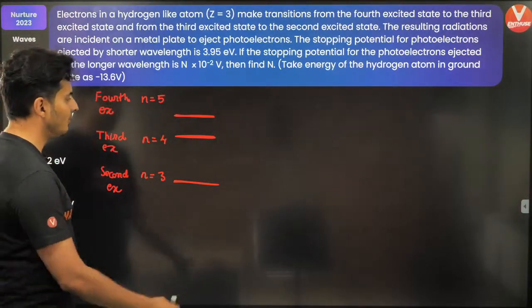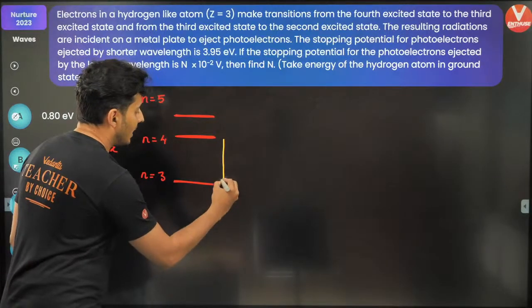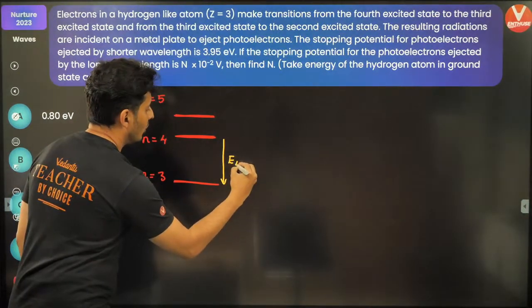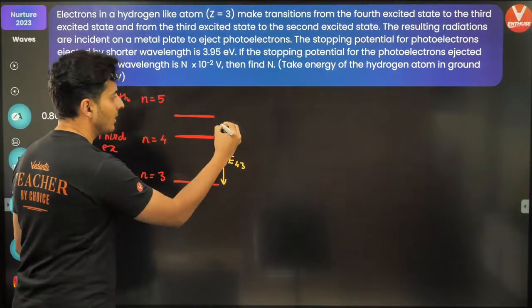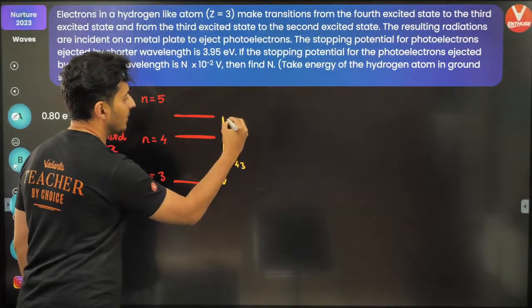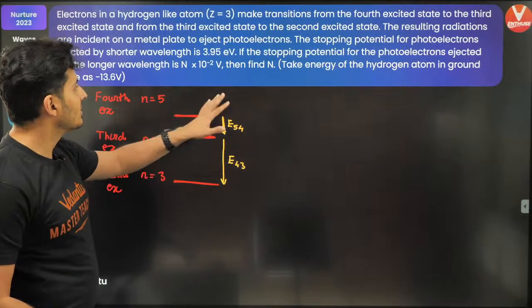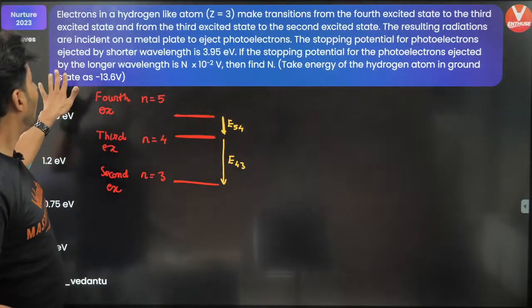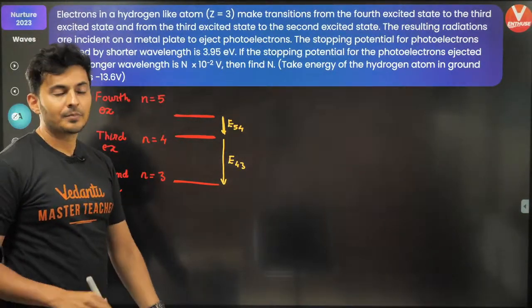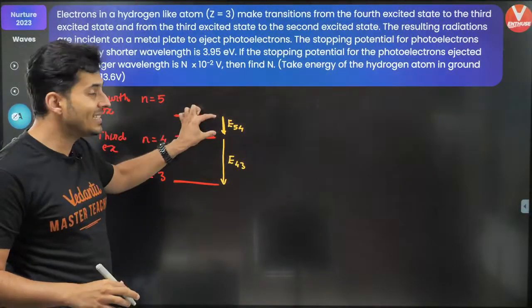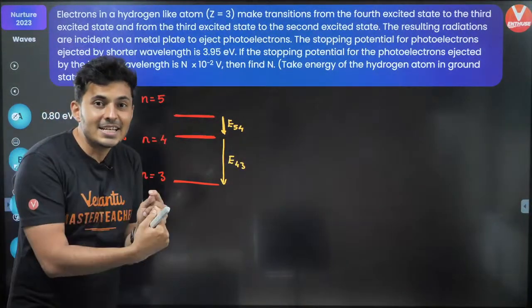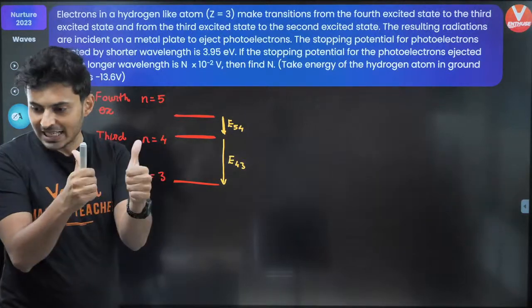Okay, so what do we have over here? This energy gap, energy from 4 to 3, is much higher than this energy gap over here, energy from 5 to 4. The question is all about what is the wavelength which is emitted. Now this energy difference leads to a photon emission. Makes sense, right?